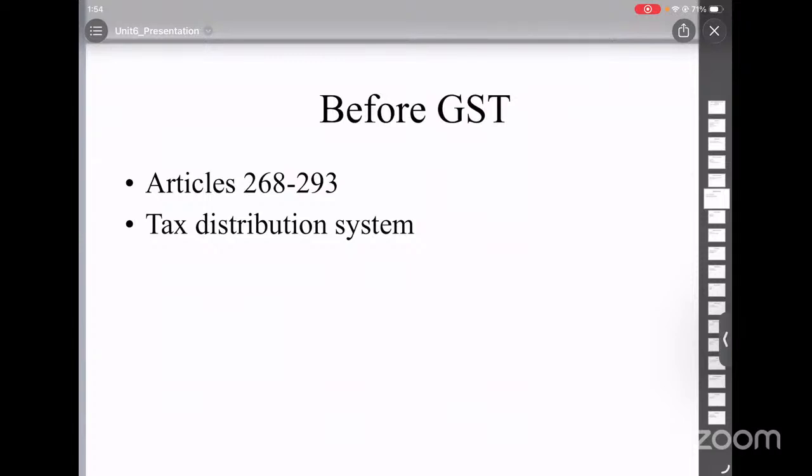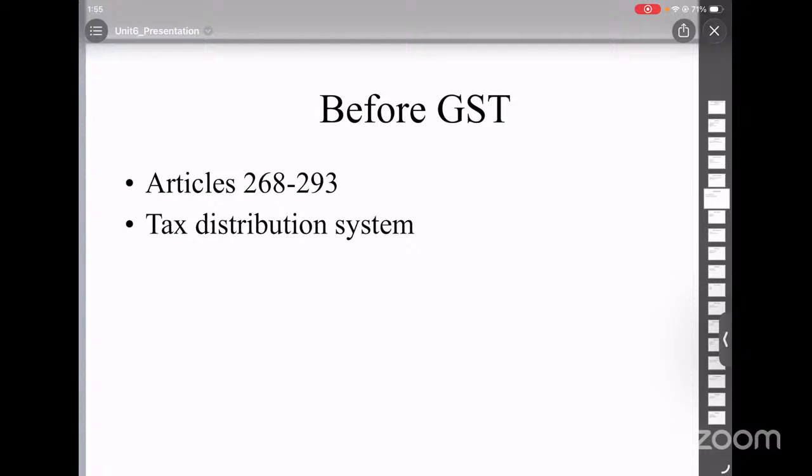Now, let us understand how money was divided before GST. The taxes are divided into different categories. First, taxes collected and kept by the center, for example, corporation tax and customs duty.